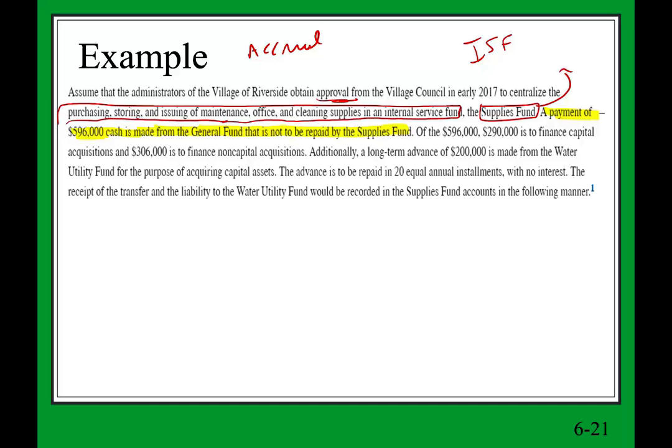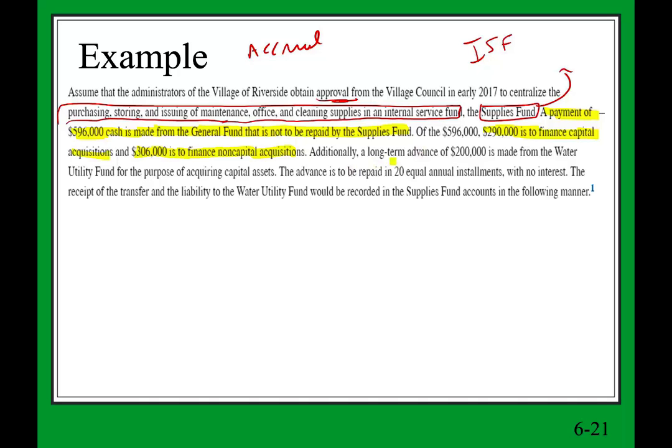So what happened is the general fund, let's call it the generous general fund, gave us how much? $596,000, of which $290,000 is to finance capital acquisition. So they want us to use this amount to buy assets, and $306,000 to finance non-capital acquisition. What's non-capital acquisition? Basically, it finances the operating of the business. We're going to be operating this business, so we need to run the operation.